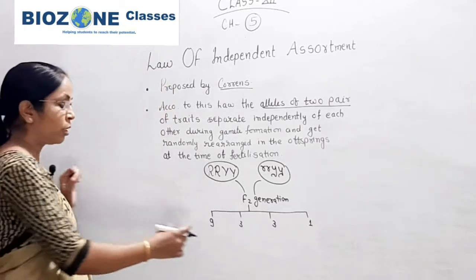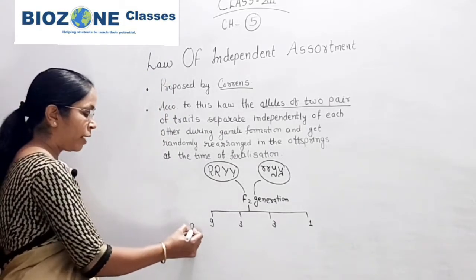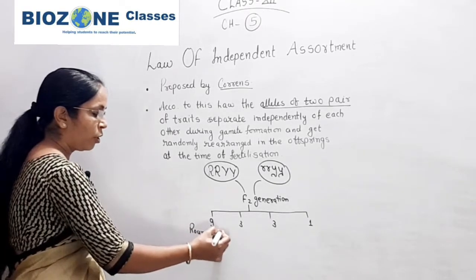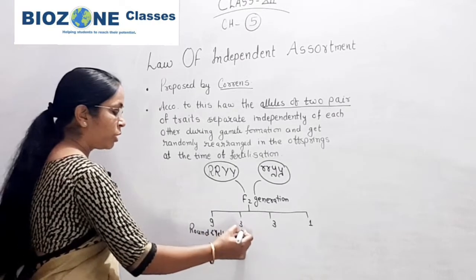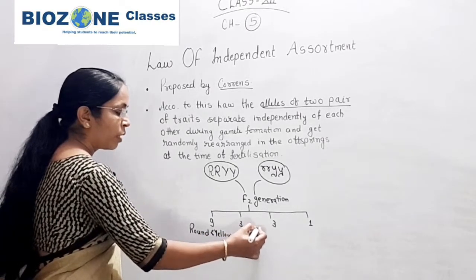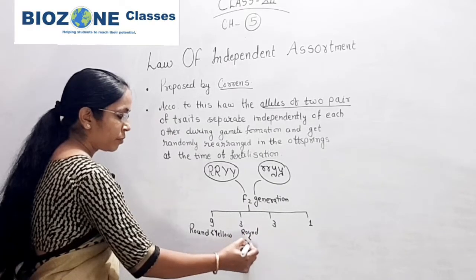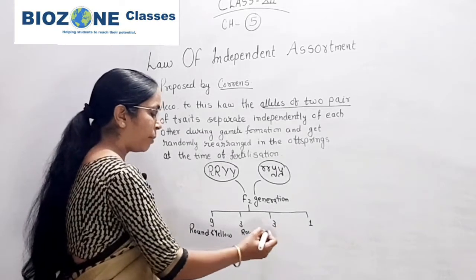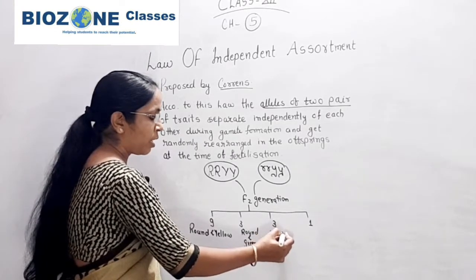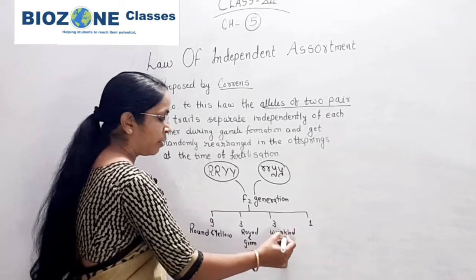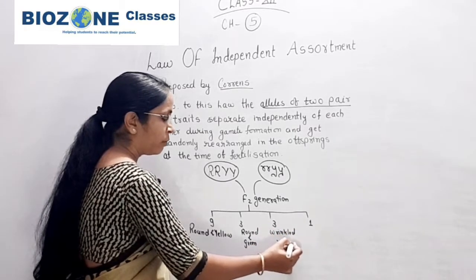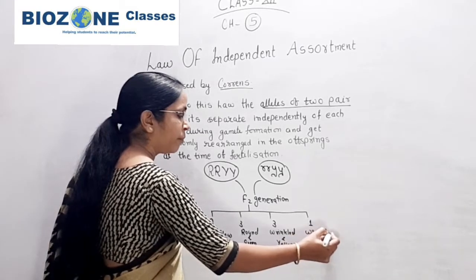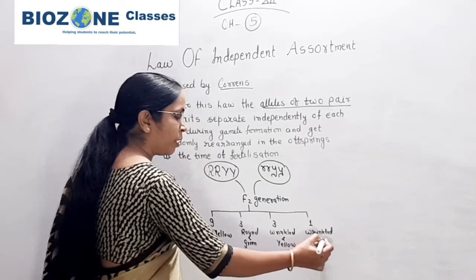Pay attention to the offspring: 9 progenies are round yellow seed, 3 progenies are round with green seed, 3 progenies are wrinkled and yellow, and 1 progeny is wrinkled and green. Remember this part.